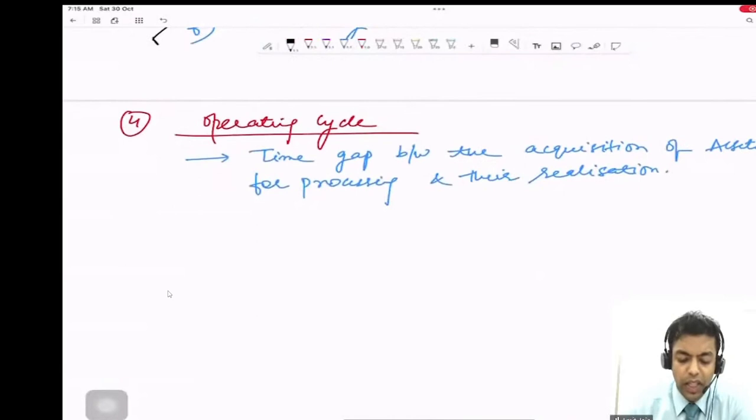What else have we discussed? We said operating cycle. If there is any time gap between the acquisition of assets for processing and their realization, it is termed as operating cycle. Right? So if there is any amount payable or receivable within the operating cycle, receivable means trade receivable, payable means trade payable, then it will be considered as current in nature. We have read the definition of current and non-current in the last class as well.